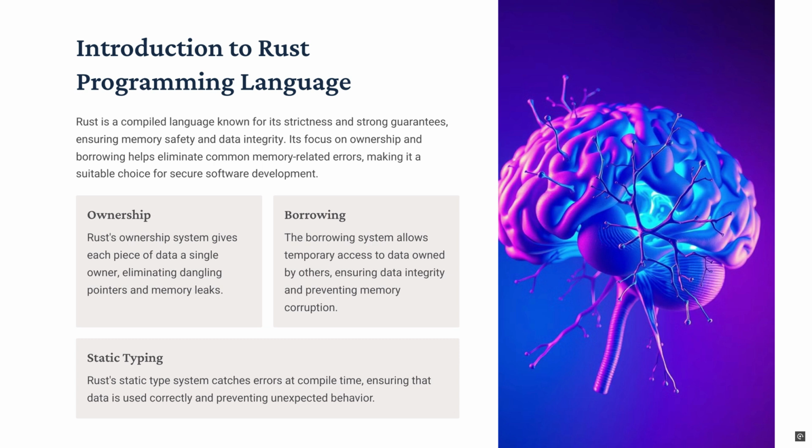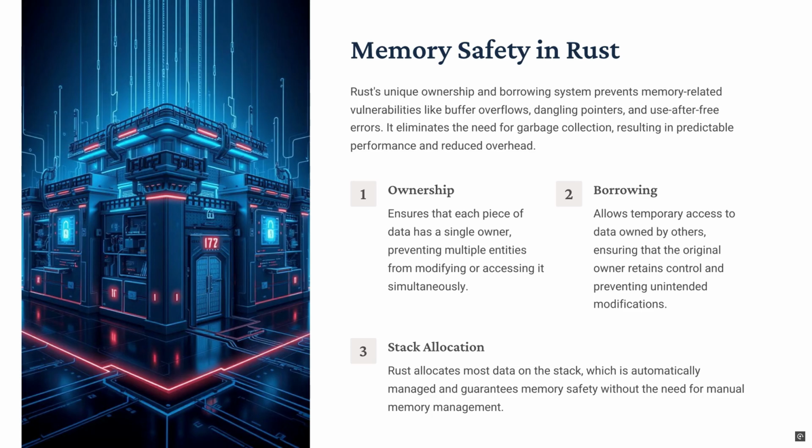And static typing, Rust's static type system catches errors at compile time, ensuring that the data is used correctly and preventing unexpected behavior. Memory safety in Rust. Rust's unique ownership and borrowing system prevents memory-related vulnerabilities like buffer overflows, dangling pointers, and use after free errors. It eliminates the need for garbage collection, resulting in predictable performance and reduced overhead.